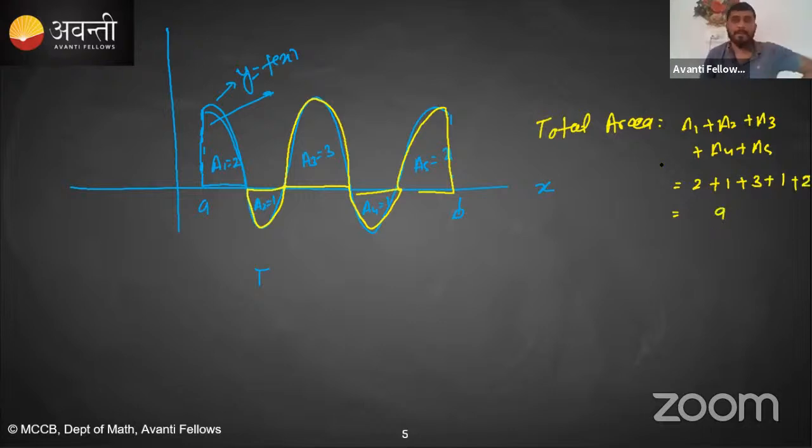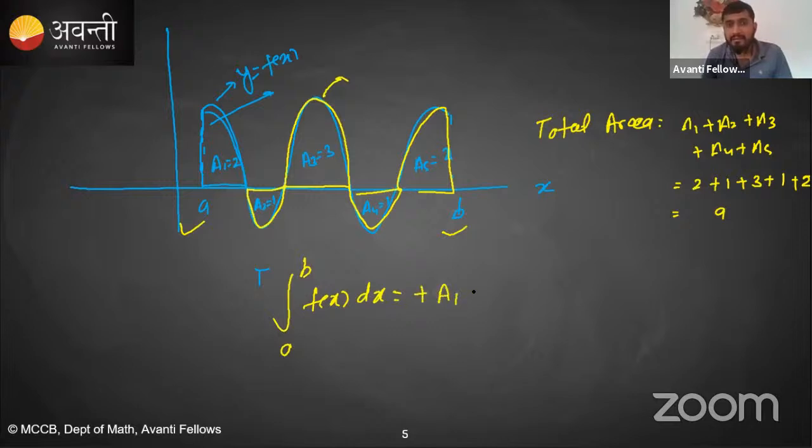Now, if I say the definite integration from a to b, from here to here, of this curve y is equal to f of x, now you have to take the algebraic area with a sign. So the area which lies above the x-axis, you have to take with positive. So a1 minus a2 plus a3 minus a4 plus a5, which means all the area which is above the x-axis, you have to take with plus.